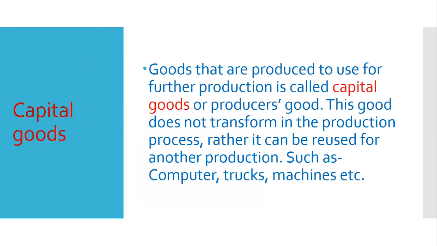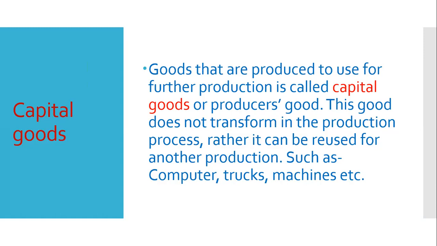Now let us know what capital goods are. Goods that are produced to be used for further production are called capital goods or producers' goods. That means capital goods are already produced by people, but they are not consumed directly. Capital goods are used for further production, that is, to produce some other product.